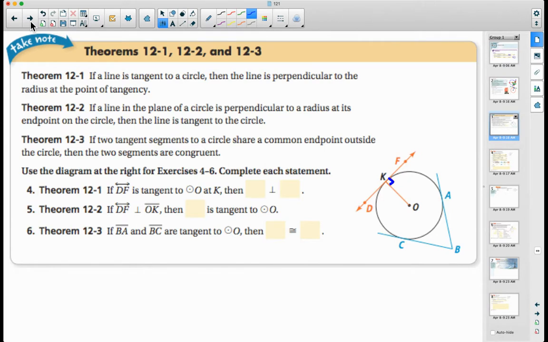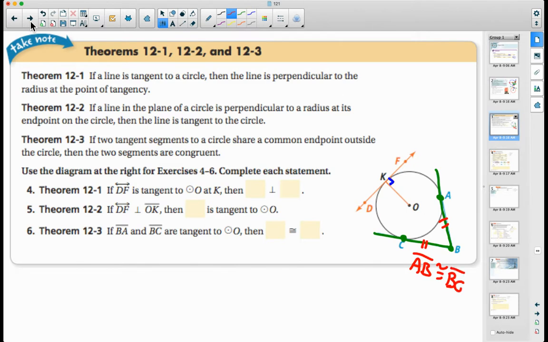And 12.3 says if two tangent segments to a circle share a common endpoint outside the circle, then the two segments are congruent. So if I look at this figure, at this point B, I draw a tangent on this side, so there's our point of tangency, and draw a tangent on this side to C, there's a point of tangency, then that means that segment AB is going to be congruent to segment BC.